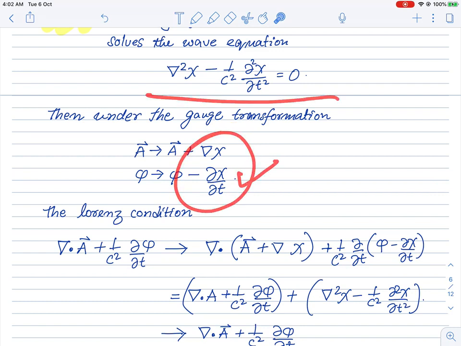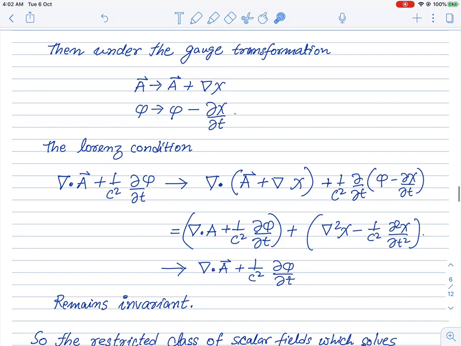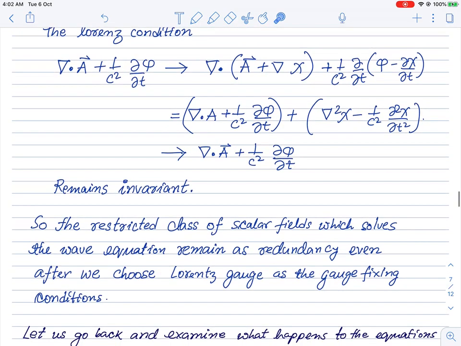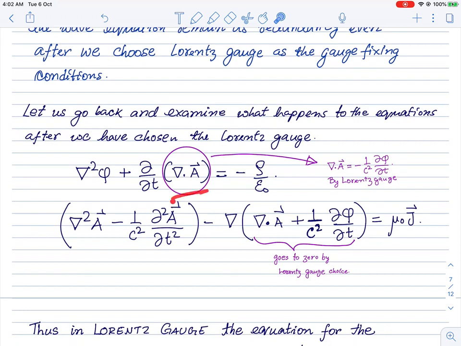So this is clearly not fixing the redundancy completely. Okay, firstly, a transformation like this is a redundancy of description. Now if we do a transformation like this with a chi which solves the wave equation, then the Lorentz condition remains invariant. So this is the set of functions that the Lorentz condition is not able to fix. So obviously the Lorentz condition is not able to gauge fix completely, but still it's a very nice gauge to work in many situations. Okay, and it makes certain things very manifest, particularly relativistic covariance manifest. That is the reason why one chooses the Lorentz gauge condition. Okay, but we'll see the advantage of this slightly later.